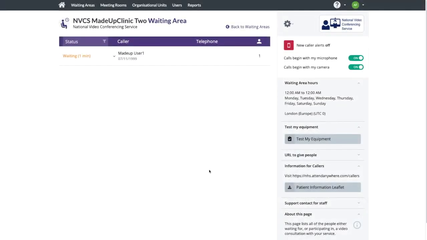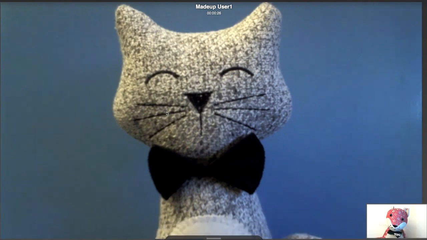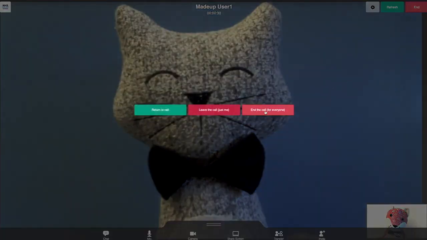When the patient is transferred, our clinician can see the patient waiting in the clinical waiting area's call queue. They can now join in a call with the patient. In our example, the clinician has been given a referrer role in the reception waiting area. This means, at the end of the patient consultation, they can either end the call for both of them or transfer the patient back to reception where the receptionist can meet with the patient again, perhaps to book another appointment.